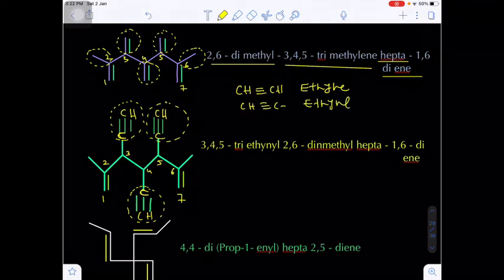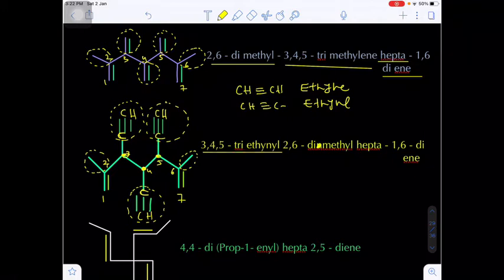Ethyl. Ethyl. On which position will ethyl be present? On the third, fourth and fifth positions. Before that, on the second position one methyl group is there, and on the sixth position also one methyl group is there. That's why, in alphabetical order, ethyl will come first. That's why I am writing 3, 4, 5 triethyl.